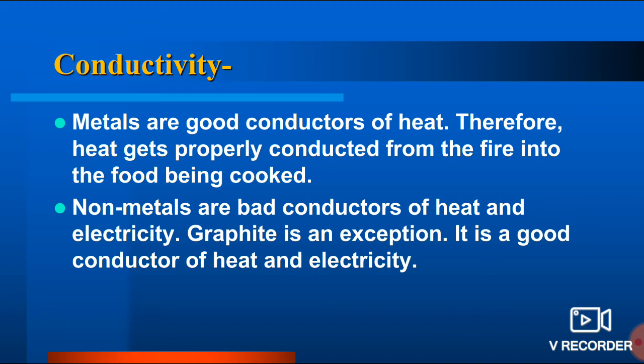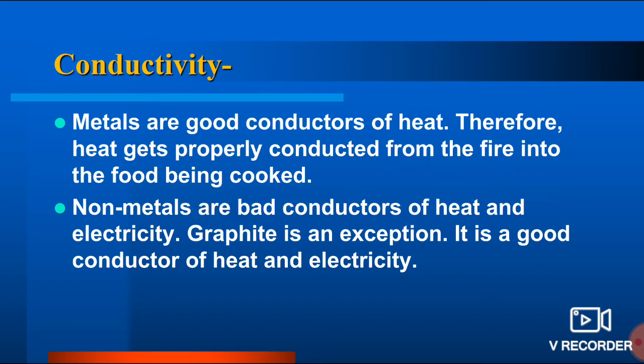Now another property is conductivity, very important. All the electricity coming to us is because of the conductive property. Heat and everything, that is conduction. Metals are good conductors. Therefore heat gets properly conducted from the fire into the food being cooked.